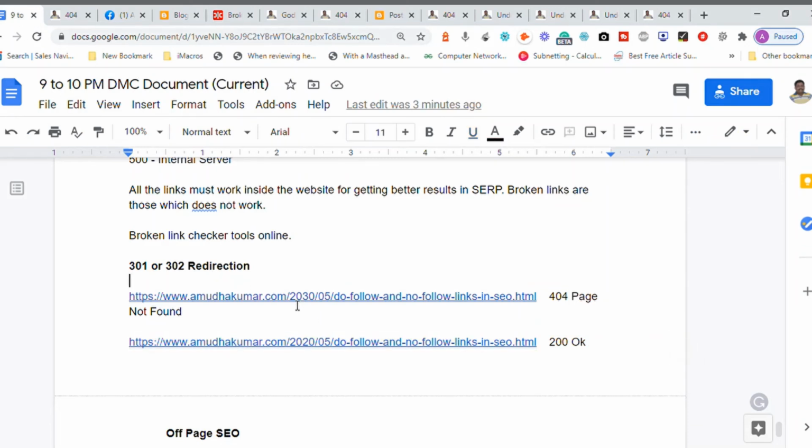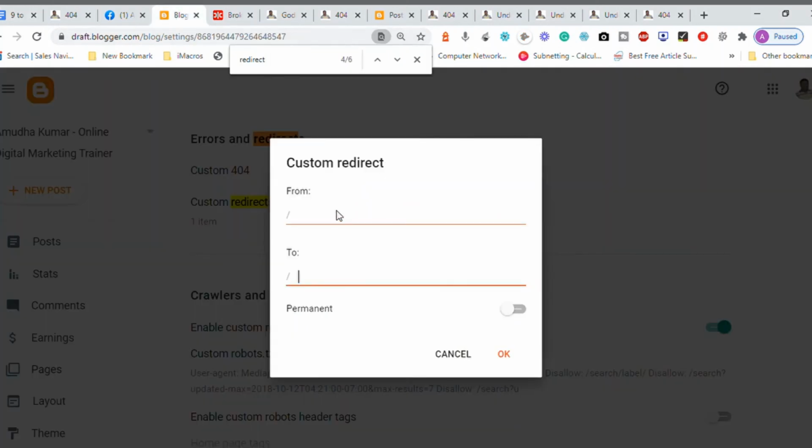So this is not working. I will leave the forward slash. I will leave this area. I select the area only from 2030 to the remaining area until .html without any space at the end. And I copy this. I go to my content management system and I first paste the URL which is invalid